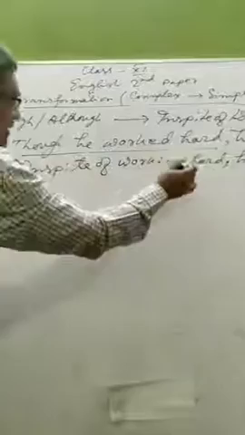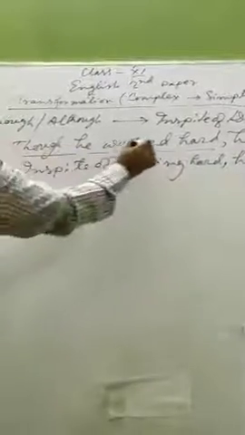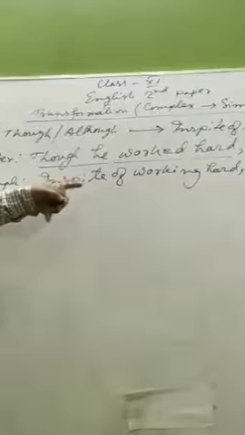Now, we have got a simple sentence, that is, in spite of working hard. This is a phrase. But in the complex sentence, though he worked hard is a subordinate clause. In a simple sentence, there is no subordinate clause, because a simple sentence is a sentence having only one subject and one finite verb.